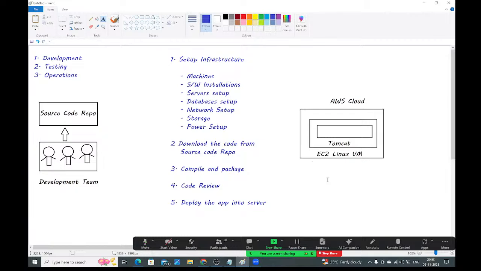Power you need to take care of, network you need to take care of, database, and all these things you only need to take care of when you go for in-house infrastructure setup. Suppose due to any reason, guys, your servers crashed, then automatically whatever application you deployed in the server, that application also will not work.